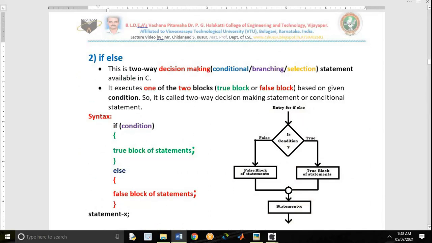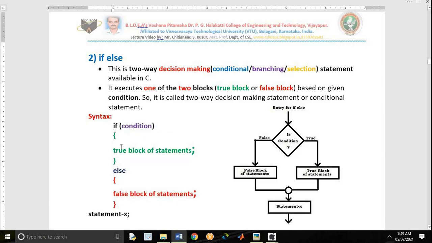This is a two-way decision making statement. Why do we call it two-way? For the machine there will be 2 ways. This is the true block, this is the false block. These two are separated by one keyword called else. The machine follows one of the ways, means the machine follows one of the blocks, either the true or the false block.